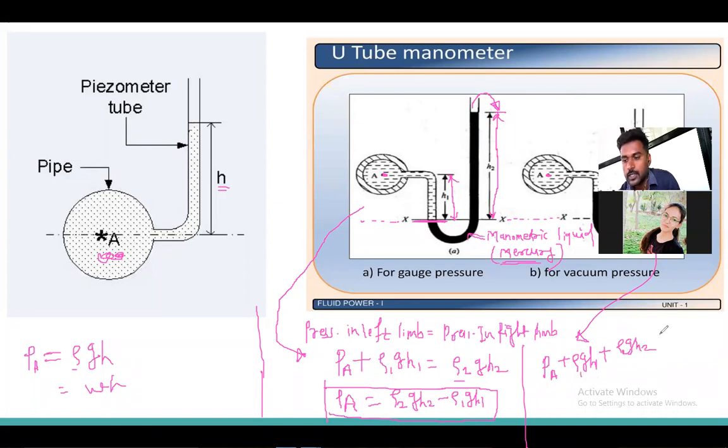Okay, and this is equal to what? The pressure in the right limb. What is the pressure in the right limb? There is nothing in the right limb, so it is equal to 0.